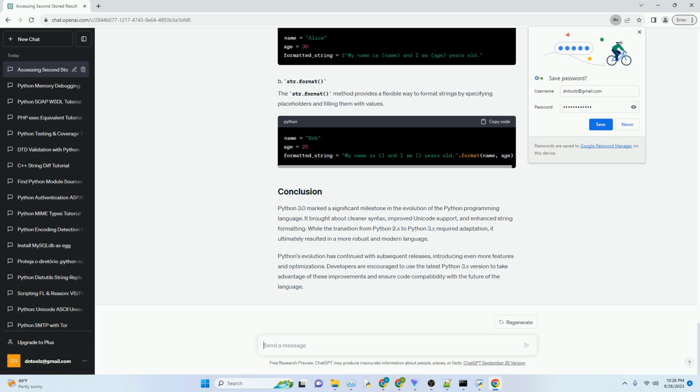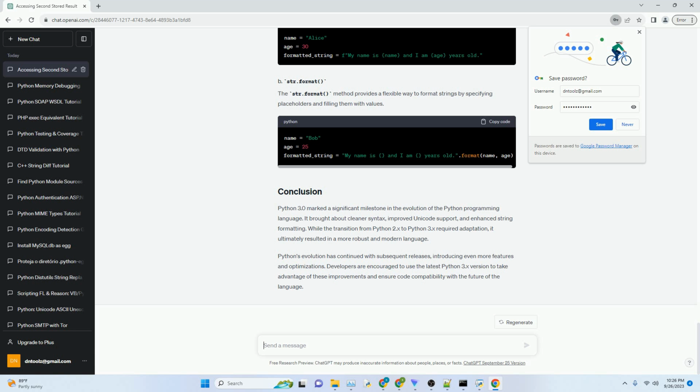In Python 3.0, the print statement was replaced with a print function. This change improved consistency and allowed for more control over the output. Python 3.0 introduced a new behavior for division. The slash operator now performs true division, returning a floating point result. To perform integer division, floor division, you can use the // operator.